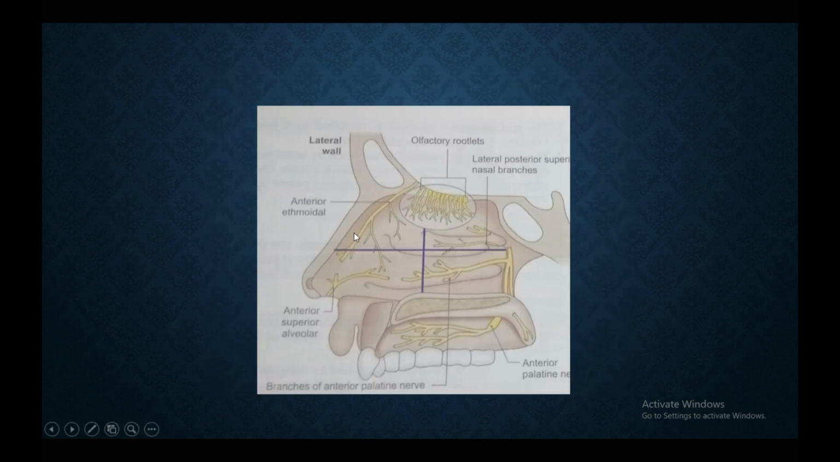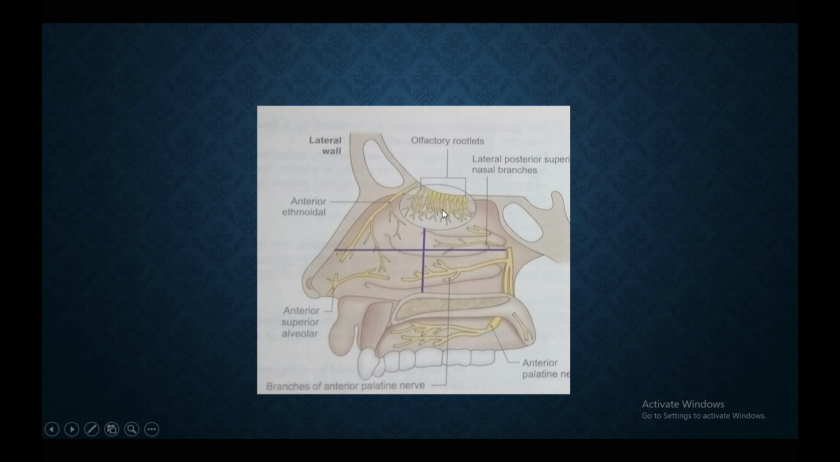Nerve supply. The anterior superior quadrant is supplied by the anterior ethmoidal nerve, which is the branch of ophthalmic nerve. The anterior inferior quadrant is supplied by the anterior superior alveolar nerve, branch of infraorbital continuation of maxilla. The posterior superior quadrant is supplied by the lateral posterior superior nasal branches, and the posterior inferior quadrant is supplied by the anterior palatine branches from the pterygopalatine ganglion.